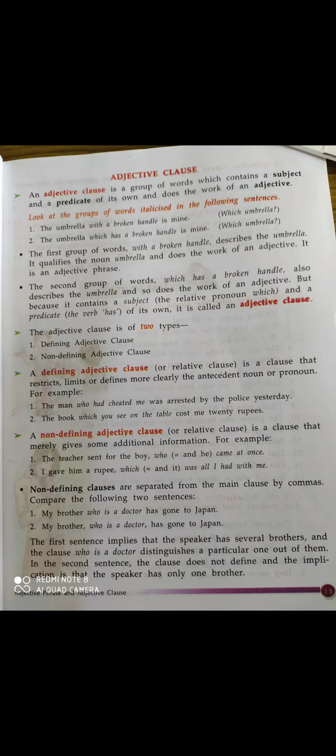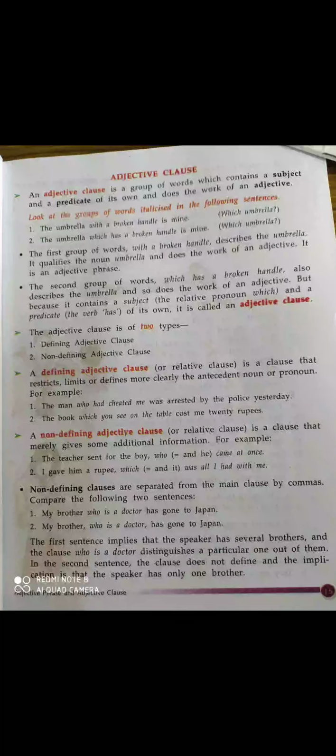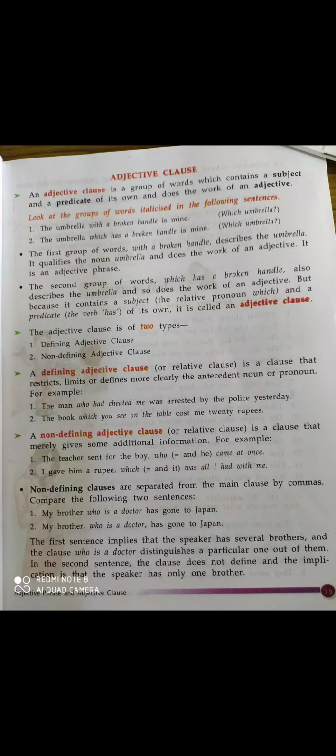First example: the man who had cheated me was arrested by the police yesterday. So who had cheated me? So these merely define more clearly about a man. Okay, so that antecedent before,